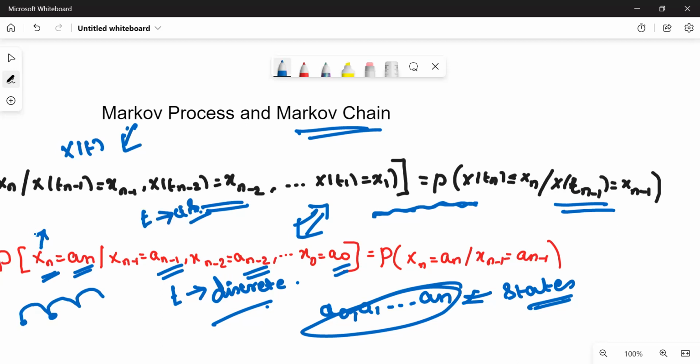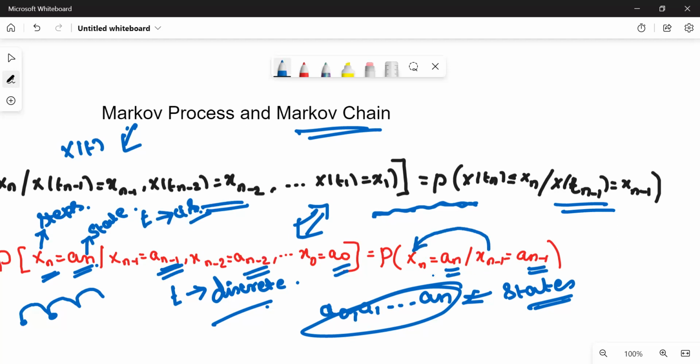So this n denotes the steps, the number of steps taken to reach the particular state. This is called the state, so we can say an means it is in the nth state. So from the n-1th state to the nth state, how many steps has it taken?